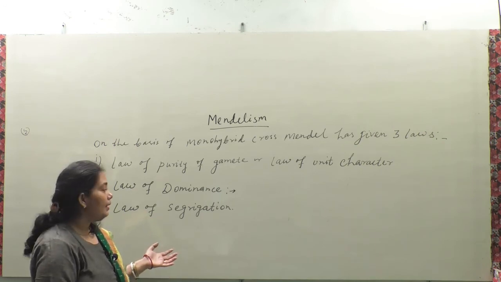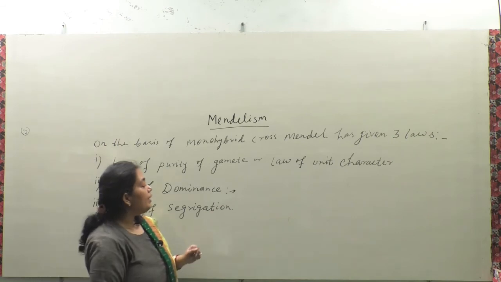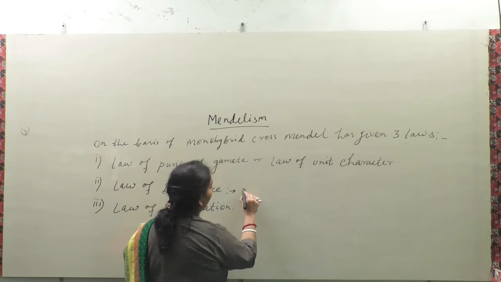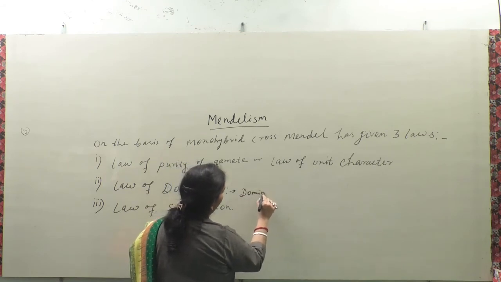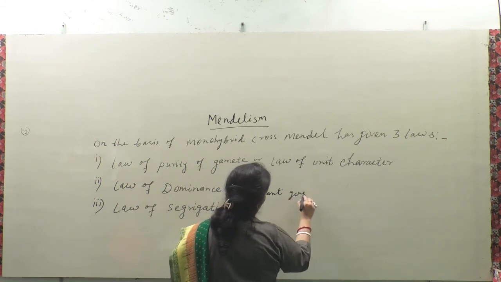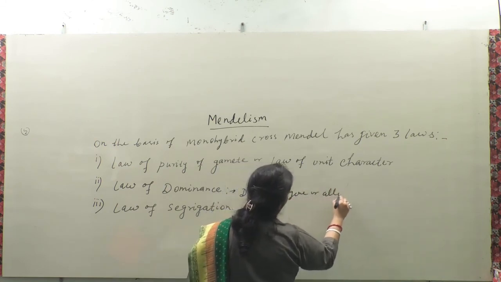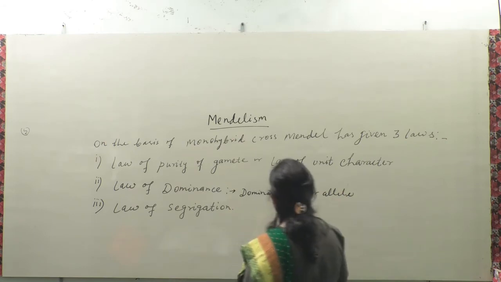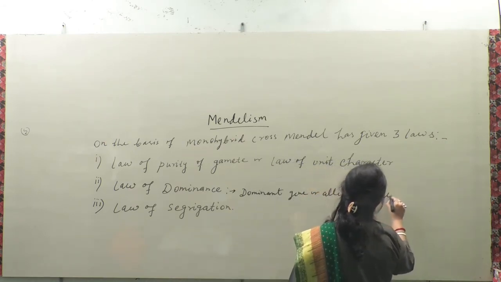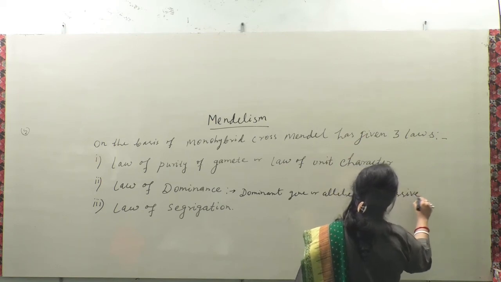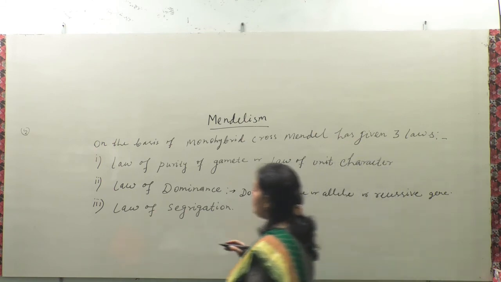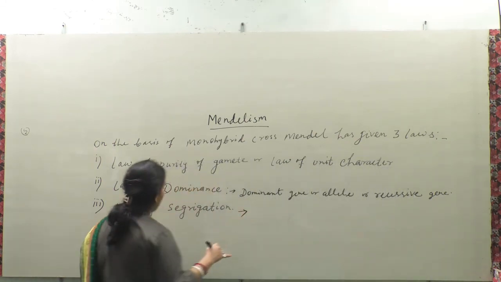The dominant gene suppresses the other, and it is called the dominant gene or allele. The one which is suppressed by the dominant gene is called the recessive gene.